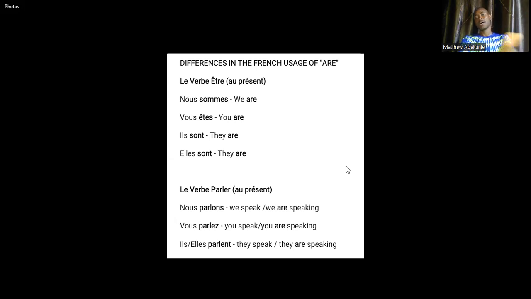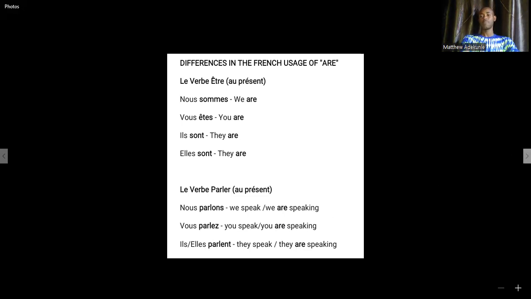The same thing with the second verb that you see on the screen there, le verbe parler au présent, nous parlons. All right, we speak or we are speaking. So because you say nous parlons or we are speaking, you cannot say vous parlons for you are speaking. No, there is a particular verb, all right? There's a particular primary auxiliary verb that will go with you in French, contrary to the way that you use them in English. So the same thing with they are speaking. They are speaking is different from you are speaking.